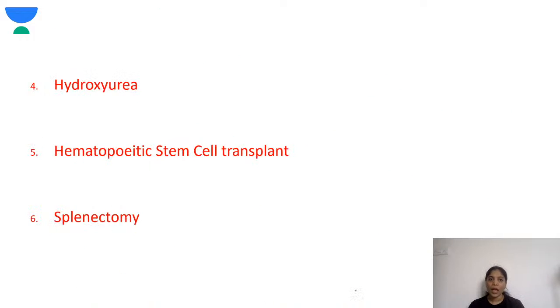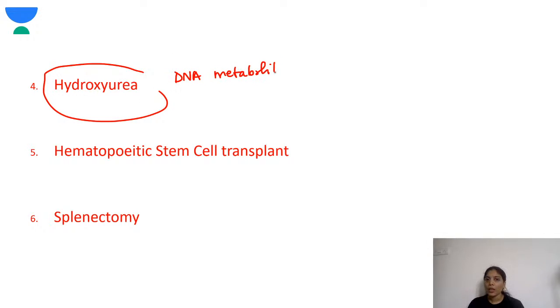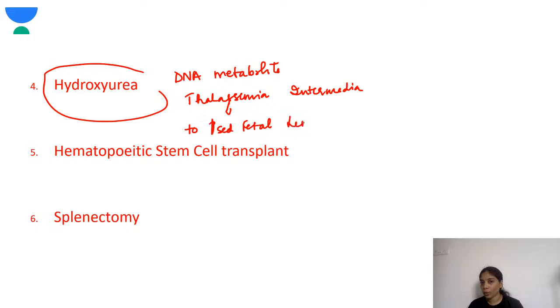Next comes hydroxyurea. This is a DNA antimetabolite. It is especially used in children with thalassemia intermedia to retain the fetal hemoglobin, so that the fetal hemoglobin production is increased.